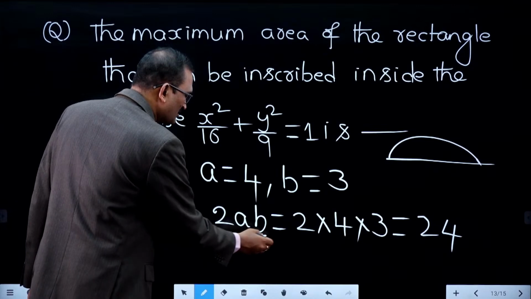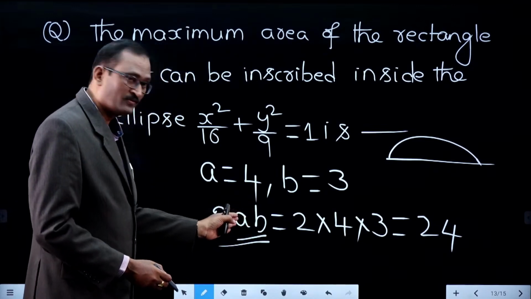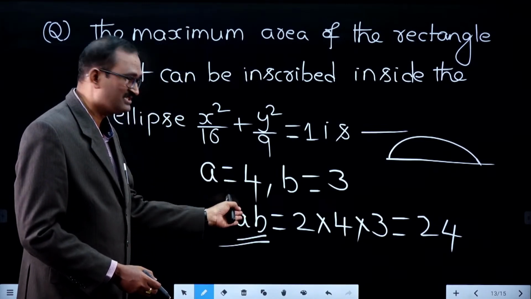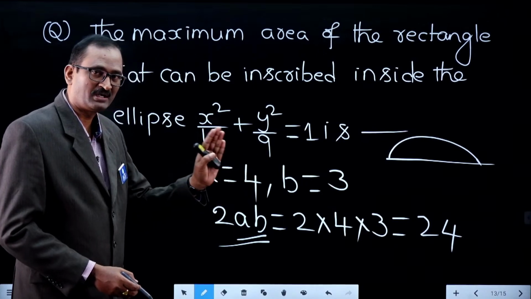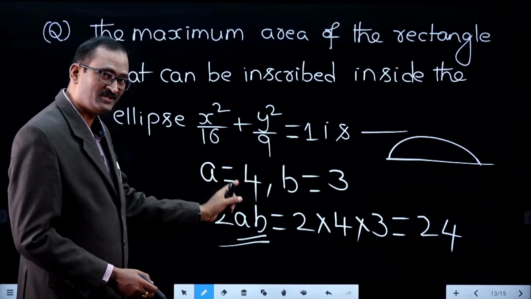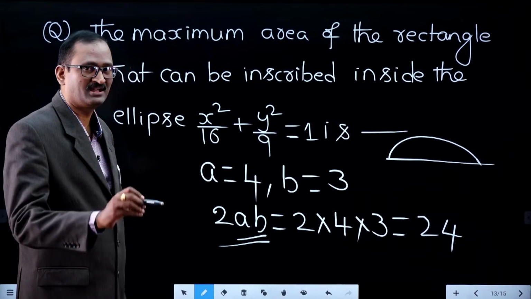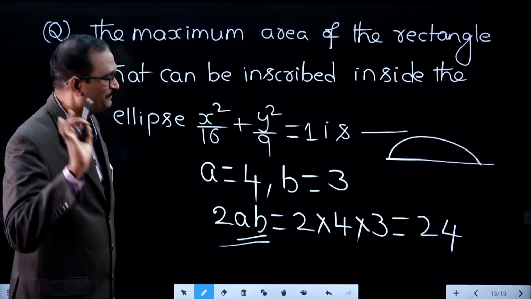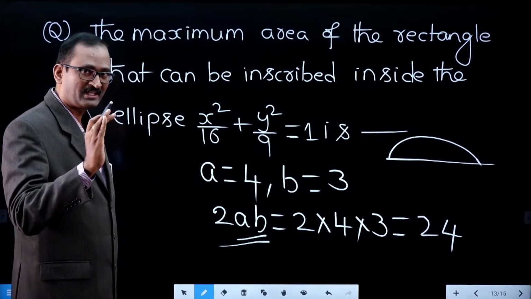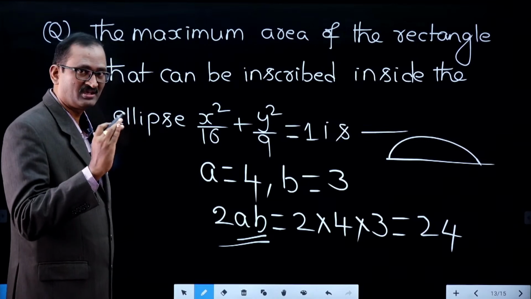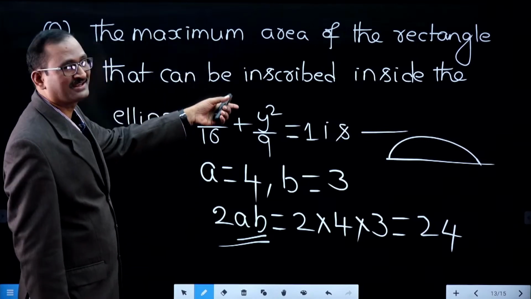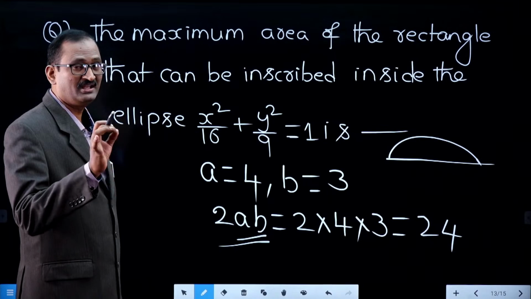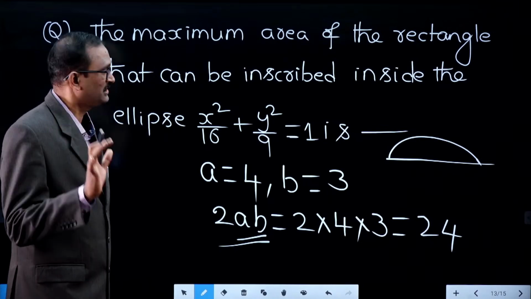Therefore, what would be the answer? The full area is 2ab, so for only the upper or lower part, half of the area, that is only ab in that case. Please remember that. The upper part can be expected, or the unit circle can be expected, or the question as it is can also be expected. Highly expected model, remember that.